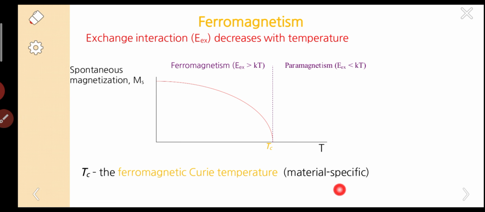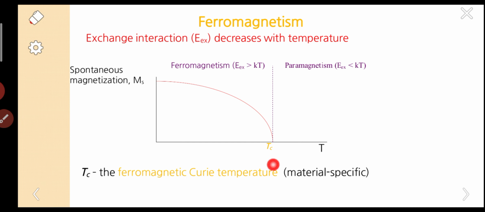Suppose one material has 1020 Kelvin, another material has 1040 Kelvin, and another has 1200 Kelvin. So it depends on the material. It is not the same for all materials. That is the simple meaning of material specific. So by this diagram we can again say something about the significance of Curie temperature.